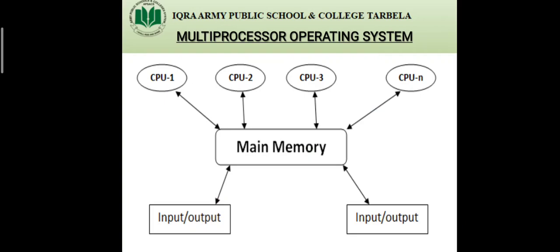Multiprocessor means many processors. In this type of operating system, more than one CPU can be used. The multiprocessor operating system supports two or more processors executing programs at the same time within a single computer system. All CPUs of a computer share the same main memory and input-output devices. As you can see on the screen, there is a single main memory and the same input-output devices, but there is more than one CPU: CPU 1, CPU 2, CPU 3, and CPU n.